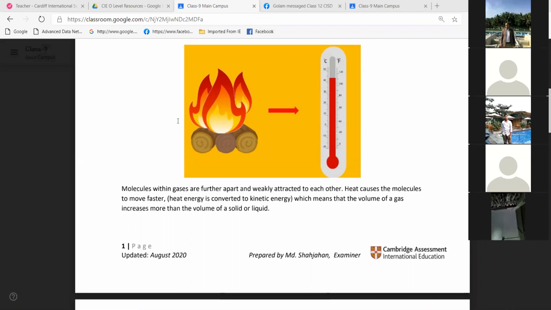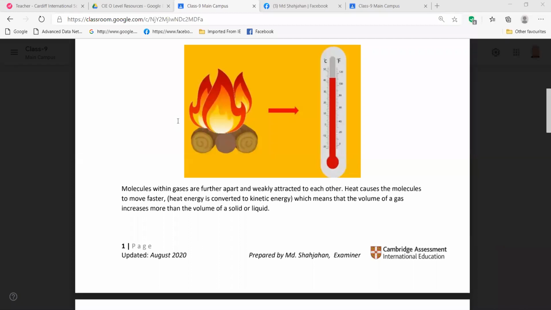Okay, thank you. So here you understand that gas molecules expand more than liquids and solids, and their kinetic energy increases.